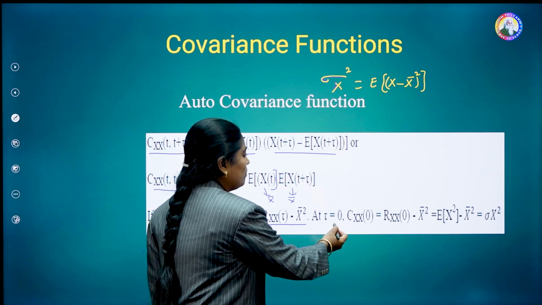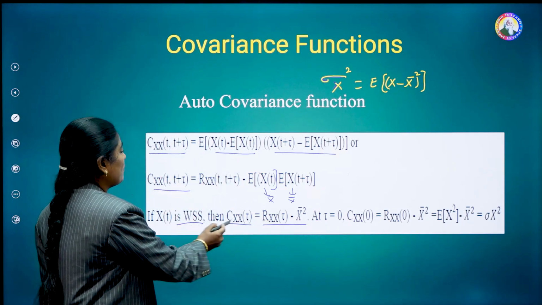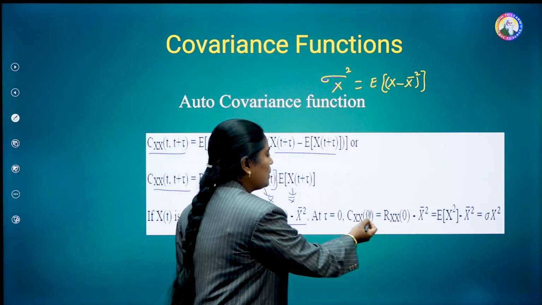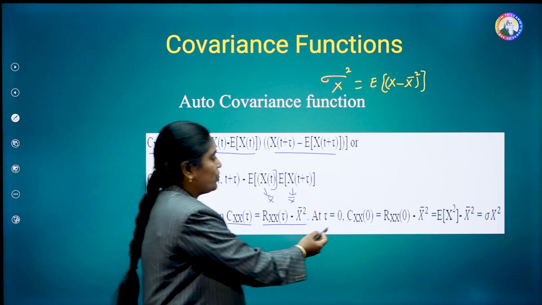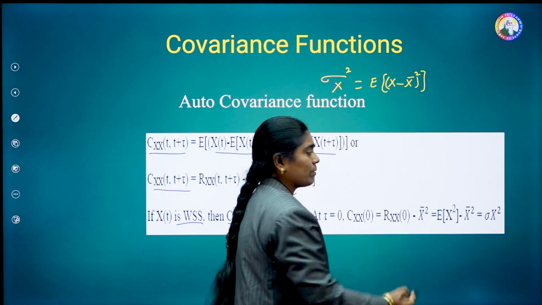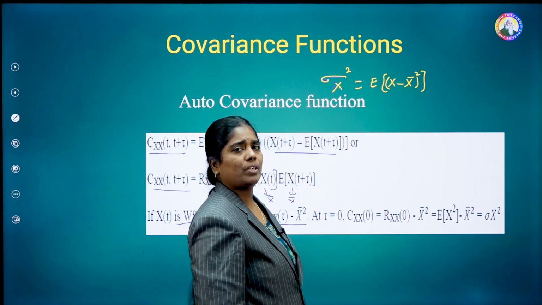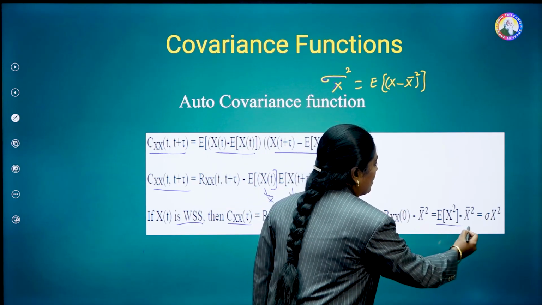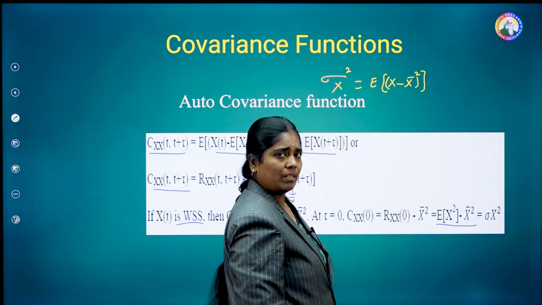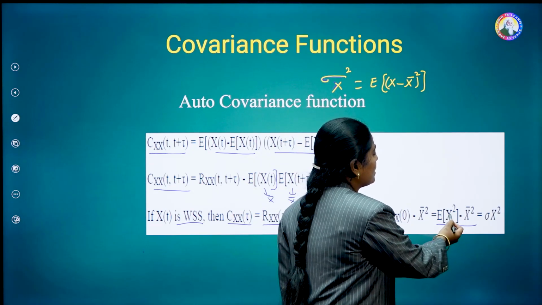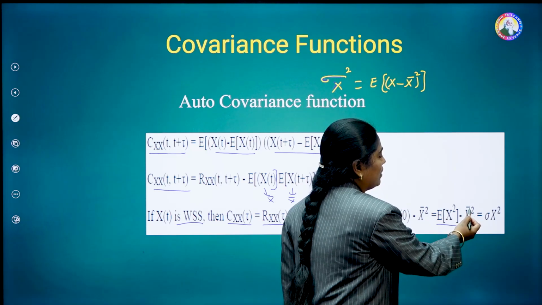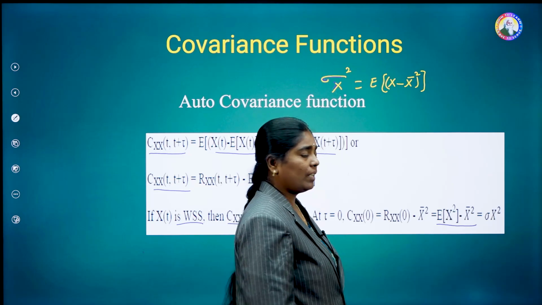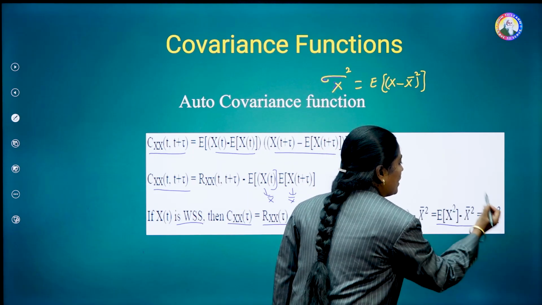At tau is equal to 0, Cxx of tau can be represented simply as Cxx of 0, which is equal to Rxx of 0 minus x bar square. From the properties of the autocorrelation function, Rxx of 0 is nothing but E of x square. Substituting that, the equation is E of x square minus x bar square. This is generally the variance of the random process, indicated as sigma x square.